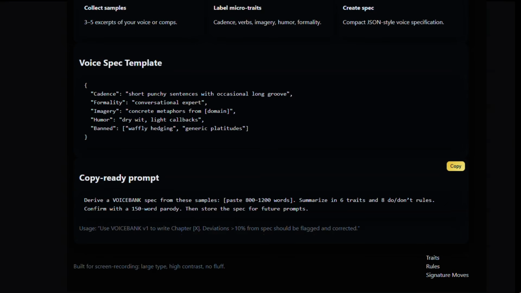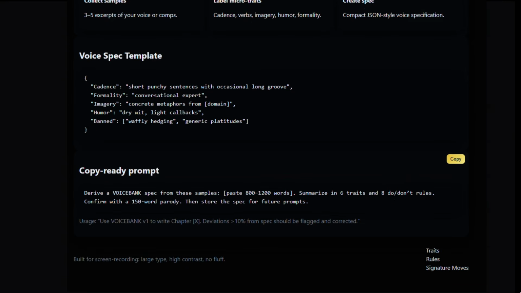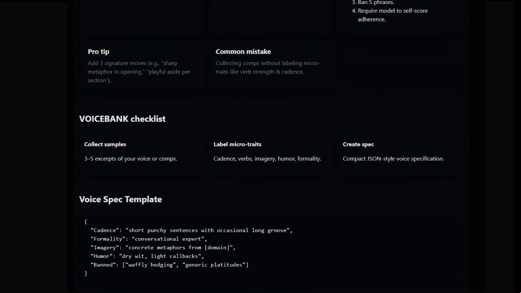Here's the prompt template. It gets a little bit tricky and confusing to explain it, so let me do my best to do that. First of all, here's the prompt that you would use and paste into ChatGPT. Derive a voice bank spec from these samples. That's when you paste in your 800 to 1200 words of your own writing. The rest of the prompt reads like this.